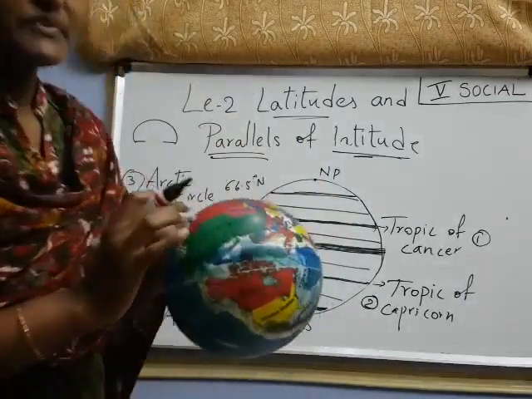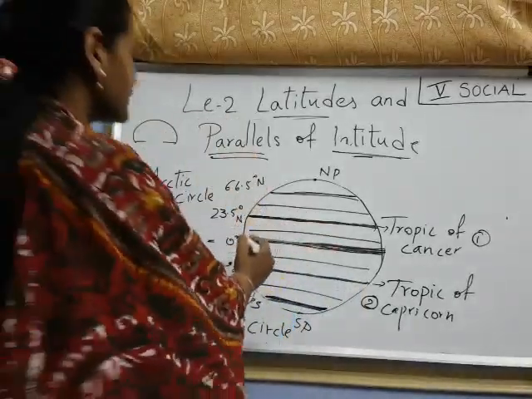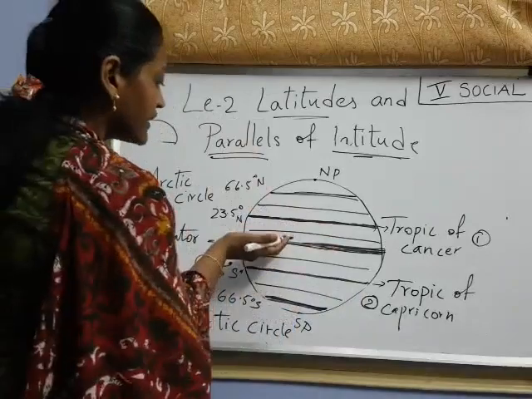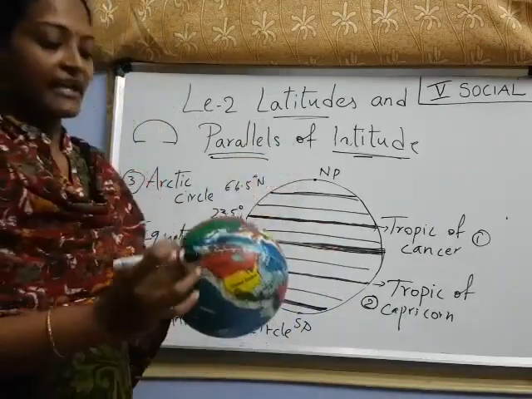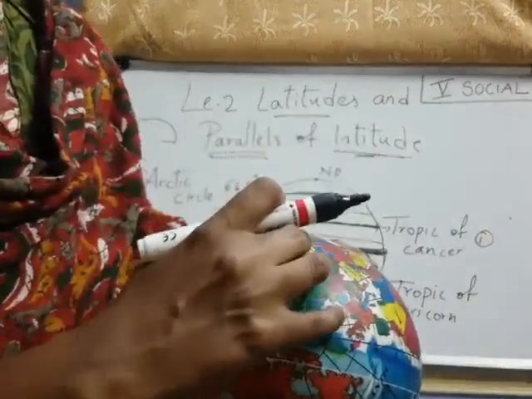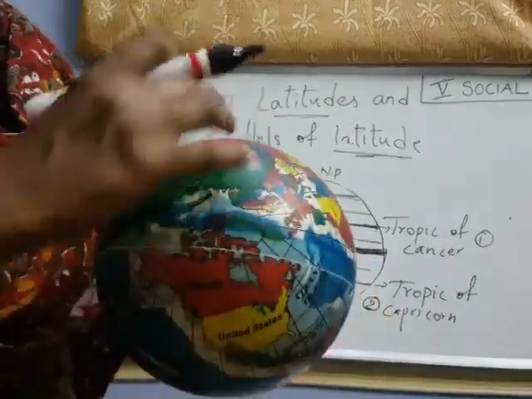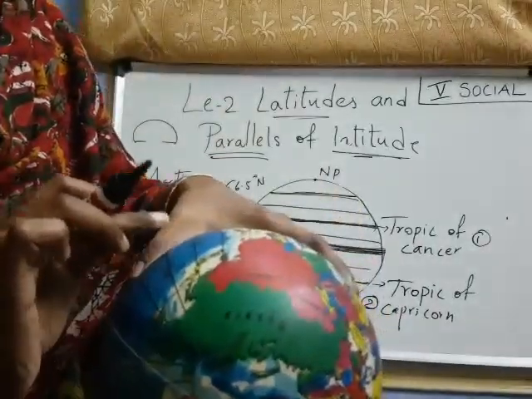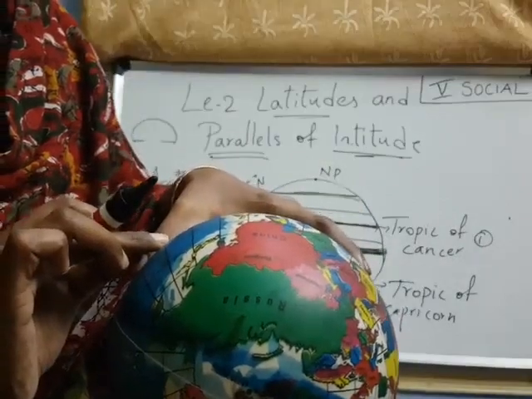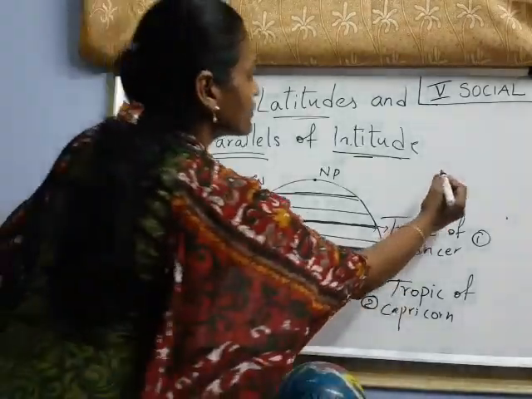Understood? Which is the biggest length of the circle? Which one? That is equator. Equator is the biggest, longest circle. Now, when we come towards the pole side, we have like a dot. The length of the circle is also decreasing, isn't it? Here in the middle, more length of circle is there, and the circle size slowly decreases like this. See here, I will draw.